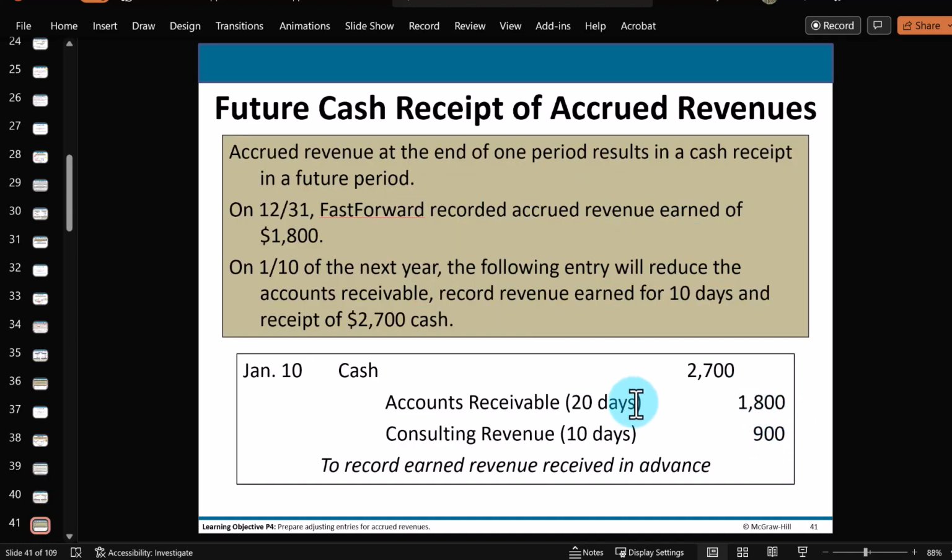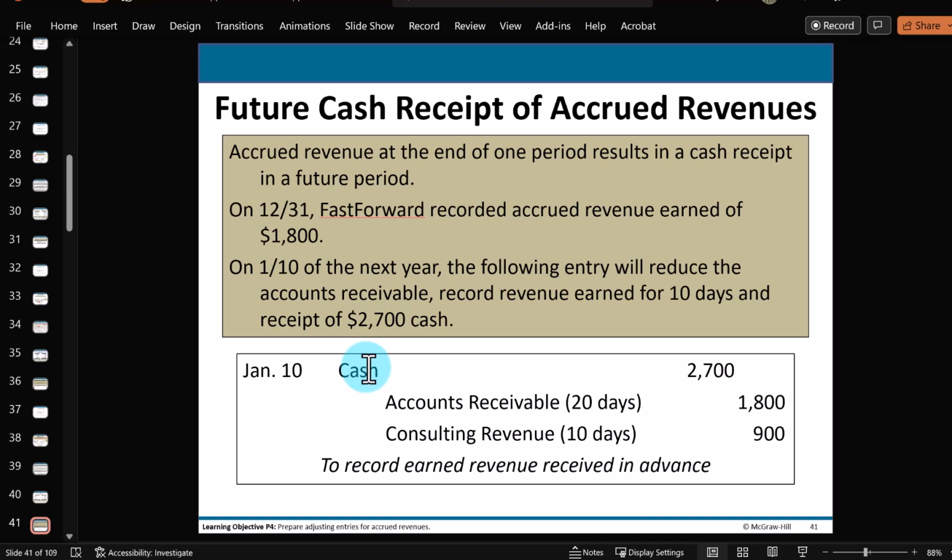What you are collecting though is on this accounts receivable. And because that receivable asset is no longer a true asset, you've got to reduce it with a credit, because the customer is paying you off. And then here are the 10 days in January that you've earned being recorded as revenue in January. At the time you earn it. And again, not necessarily when you collect the money, but at the time you earn it.